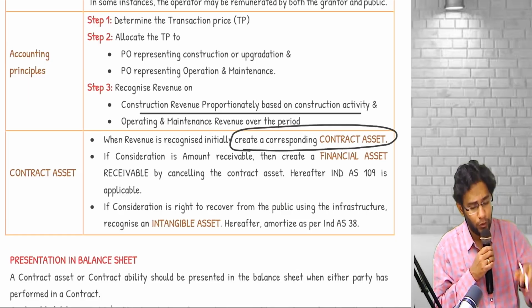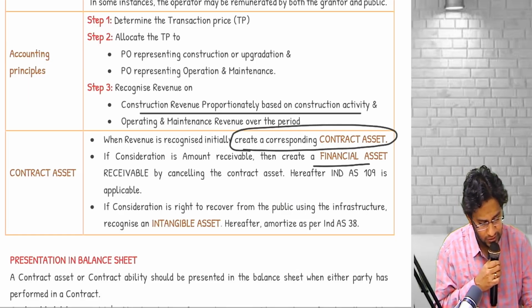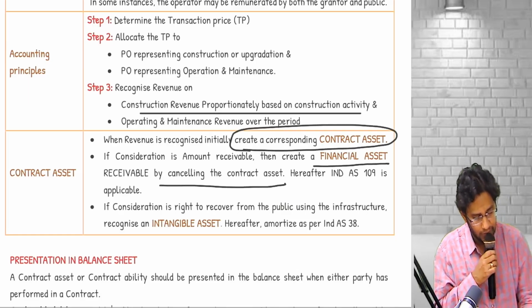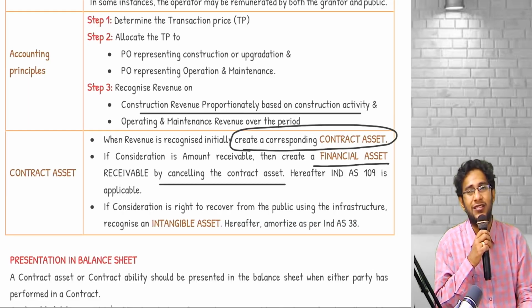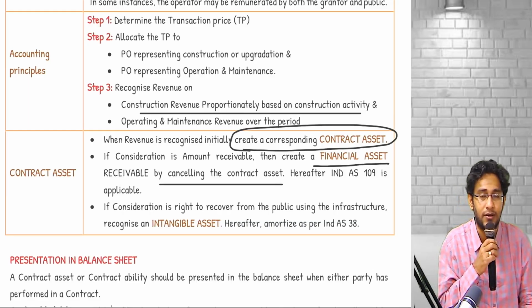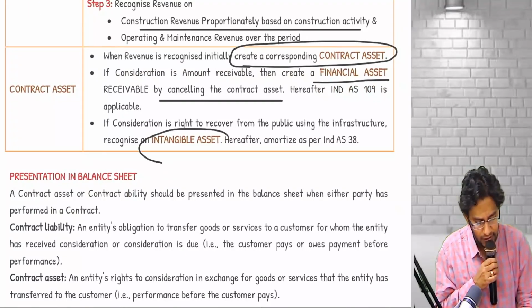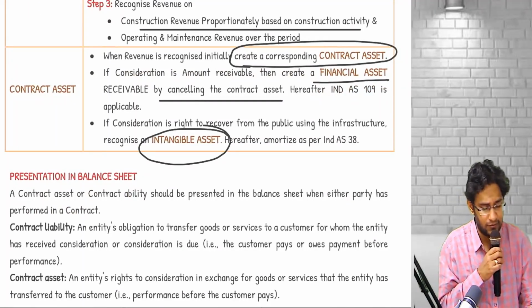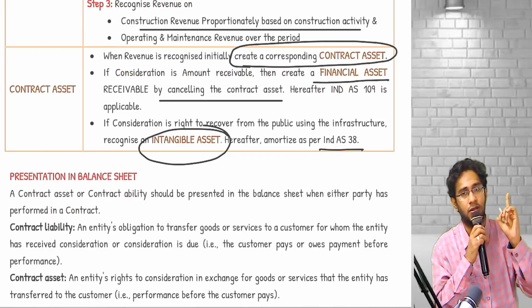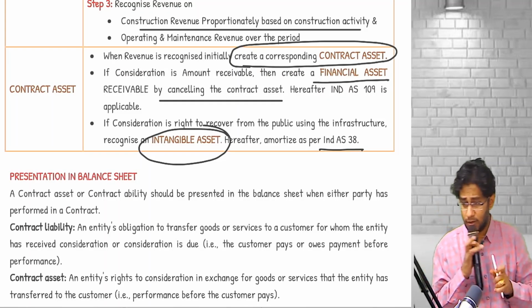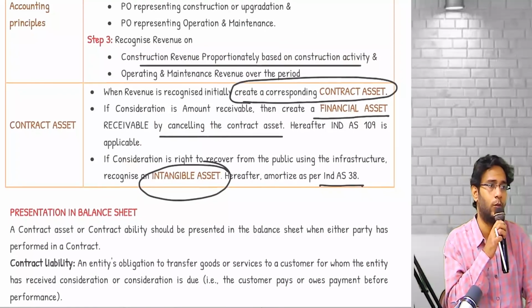If it is an amount receivable, create a financial asset by cancelling the contract asset. A financial asset, how to account, sir? Ind AS 109, sir. If the consideration is a right to recover money from the public, then recognize an intangible asset. Intangible assets will again be covered under this. Because this is the entire story of your 115.